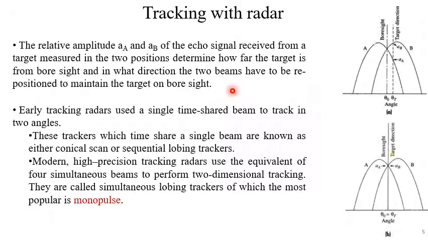Early tracking radars used a single time-shared beam to track in two angles. So these trackers which time share a single beam are known as either conical scan or sequential lobing trackers. Now modern high precision tracking radars use the equivalent of 4 simultaneous beams to perform two-dimensional tracking. They are called simultaneous lobing trackers, of which the most popular is the monopulse tracking radar.